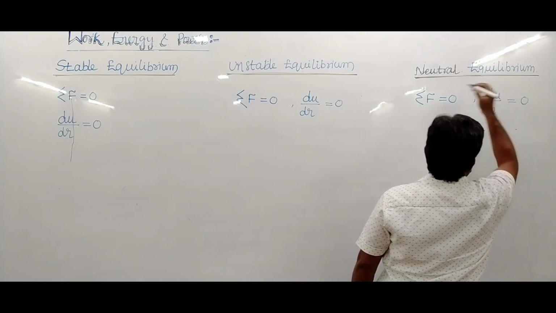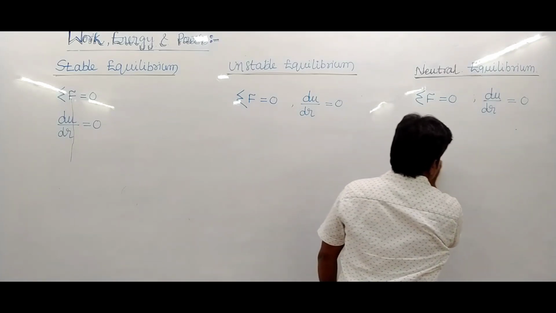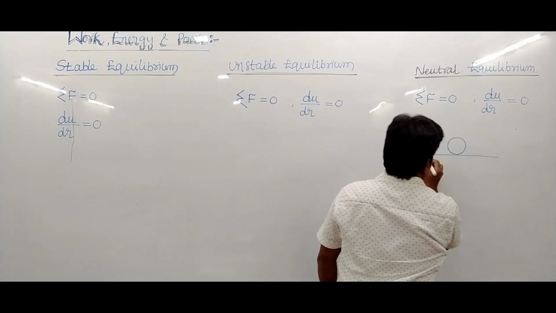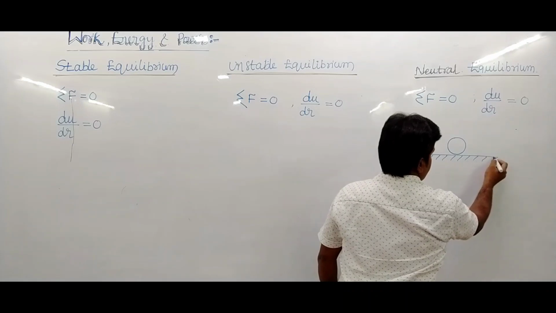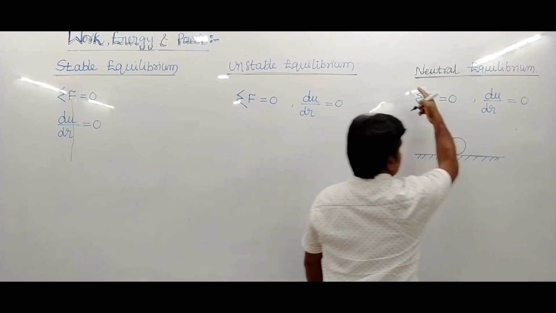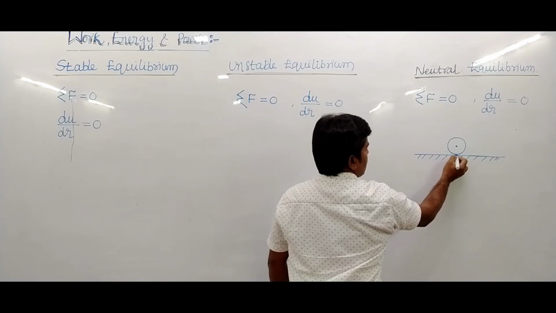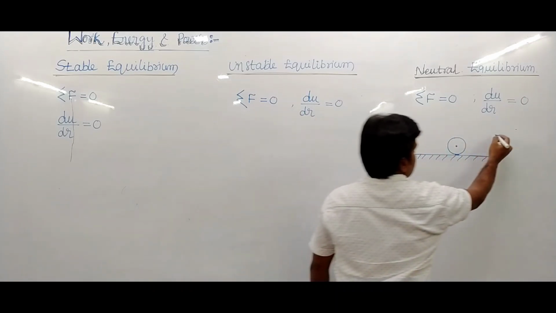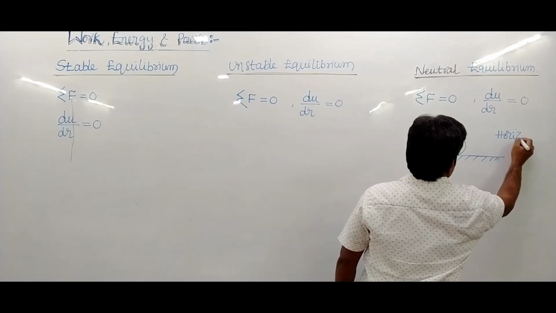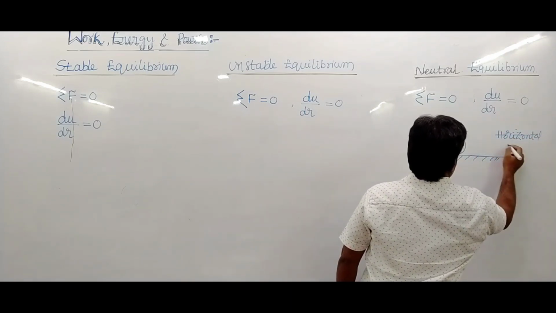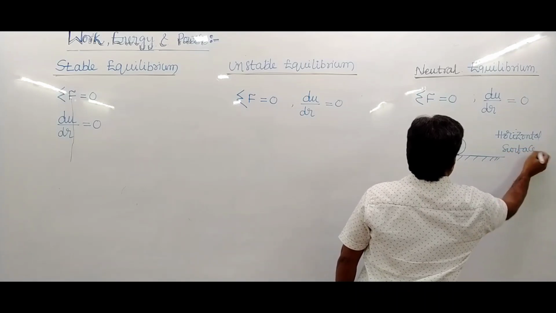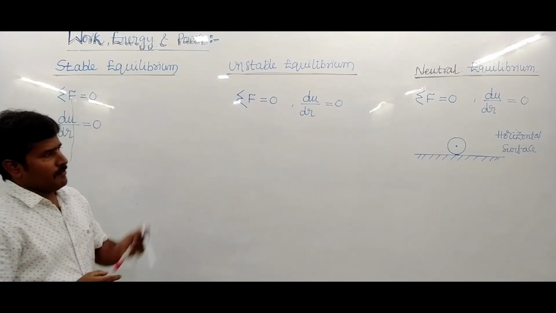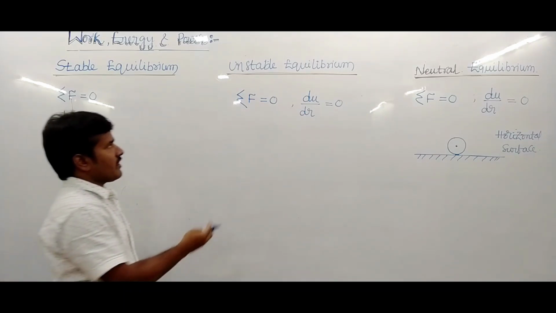You know that just the block is on a horizontal surface, one body on a horizontal surface. So this we consider neutral equilibrium. Neutral equilibrium means one body on a plane, horizontal surface. So this is written as neutral equilibrium: the body is on a horizontal surface.